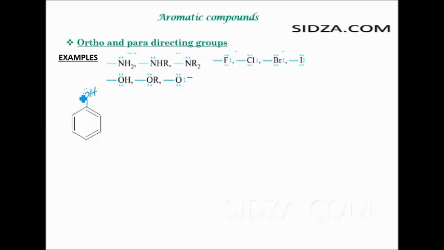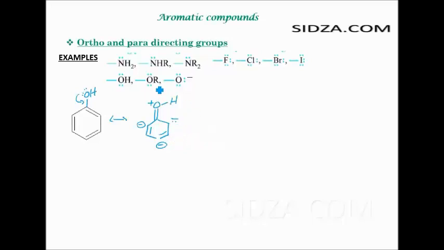So over here the resonance will occur, and what will happen? Okay, in this molecule, the electron pair will be here, it will be over here, positive charge, and again it will increase the negative charge over the para position here, at the para position again, right? When you draw the resonating structures, some other structures, and you get the ortho and the para positions negatively charged.